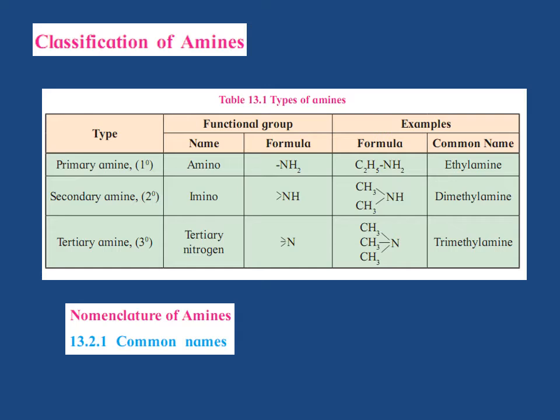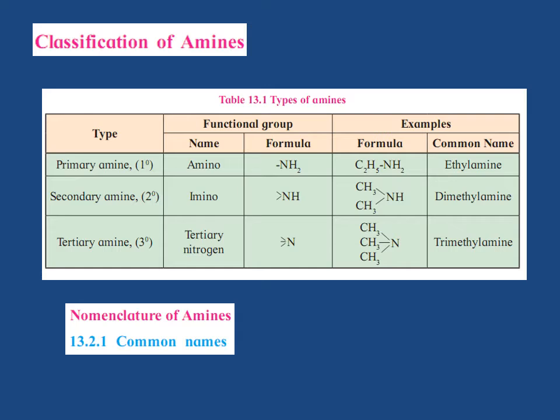Amines are also divided into two major classes, namely aliphatic and aromatic amines, on the basis of the nature of the group attached to the nitrogen atom. For example, to the nitrogen atom, alkyl groups are attached, C2H5NHC2H5, thus it is an aliphatic amine, whereas C6H5NH2 means to the nitrogen atom one benzene or phenyl group is attached, then it is called an aromatic amine.